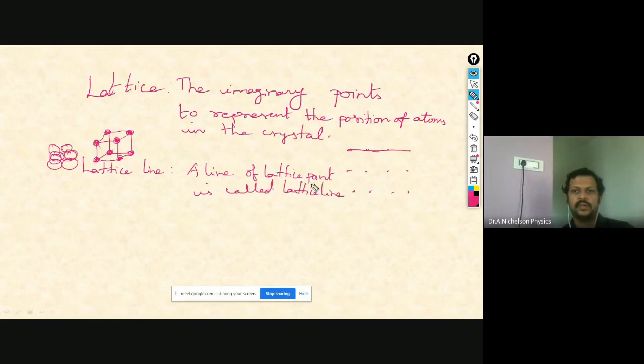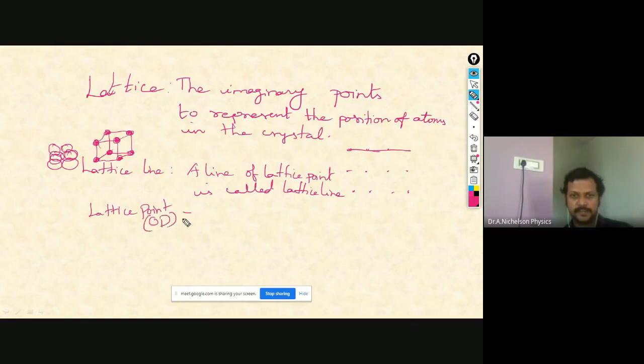Okay, so first, what is a lattice point? It means the particular point, only one point, which represents the position of the atom, and that is called a lattice point, and that is said to be zero dimension. So first I have to mention this. This is the order. Actually, it comes first, the lattice point. So it is zero dimension.